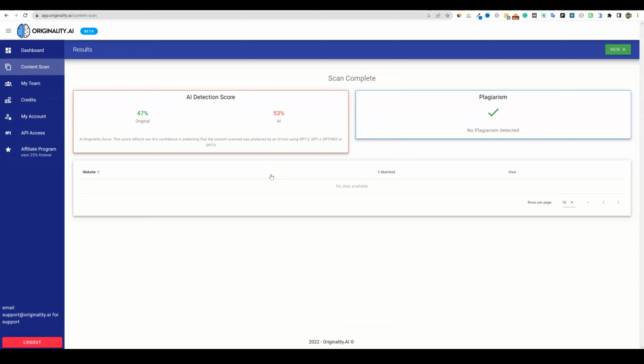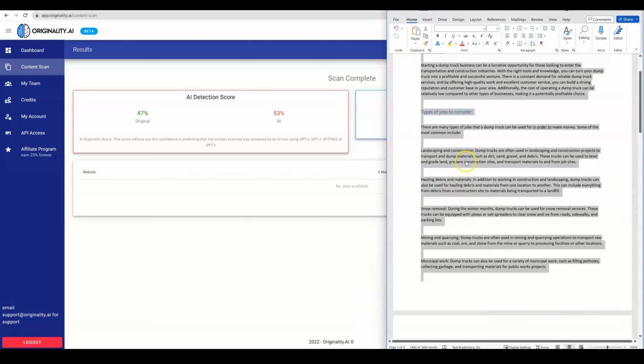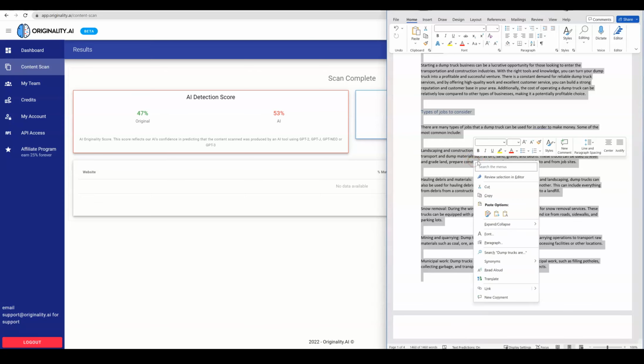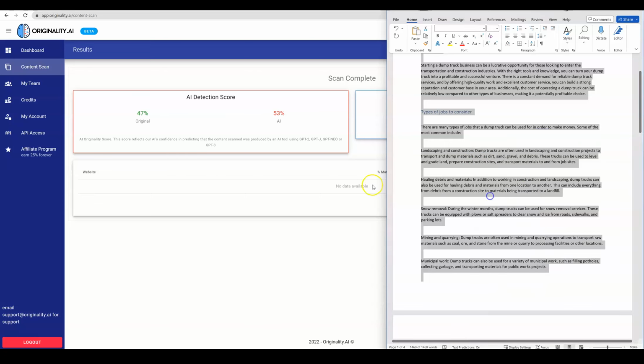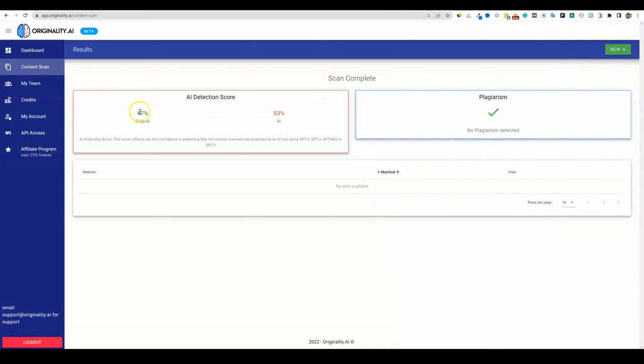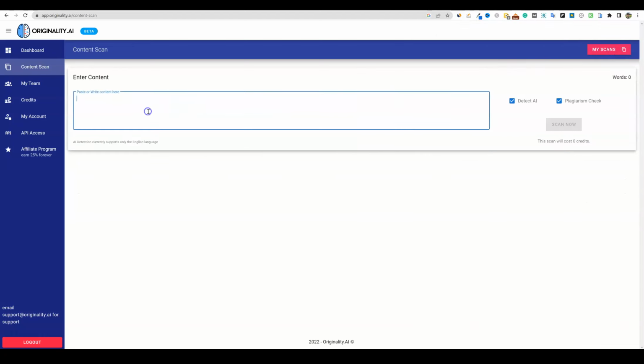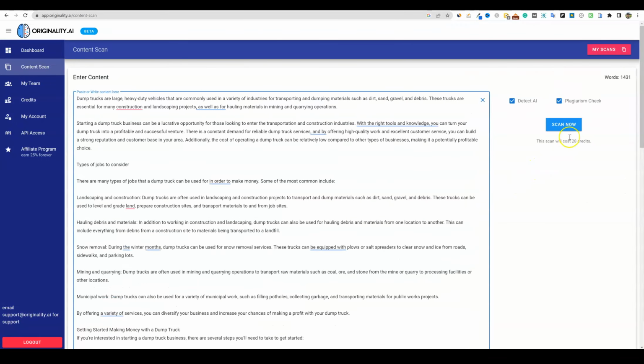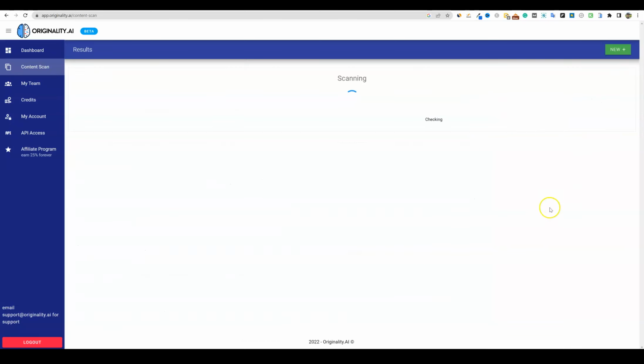Now, what we want to do is test the ChatGPT content. Let's go back over to our Word document. The Word document is pre, this is just the ChatGPT. So I'm going to copy this content here. We're going to do a new content scan. Remember, 47% original there. And we're going to throw this in right over here. And just for some of you that are curious, I guess we'll leave the plagiarism on as well. I don't know how much money I'm spending on all these scans, but I want to show you guys this stuff.